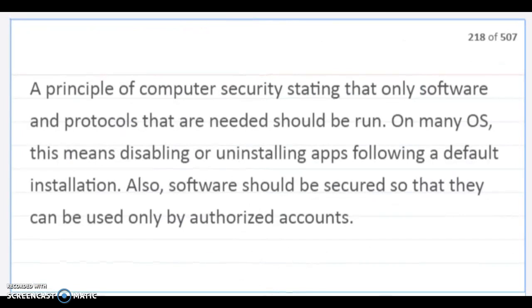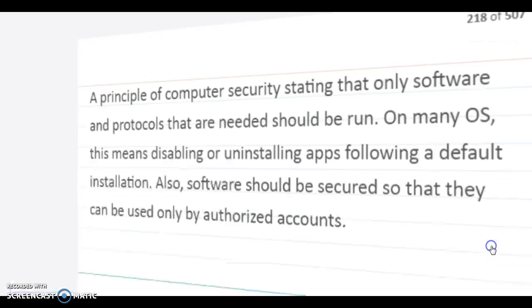Non-essential services. A principle of computer security saying that only software and protocols that are needed should be run. On many operating systems, this means disabling or uninstalling applications following a default installation. Also, software should be secured so that they can be used only by authorized accounts. Basically, why have more stuff on your computer that you aren't actually going to use? Because that just means there's more vulnerabilities for people to get in or access zero-day attacks, stuff like that.